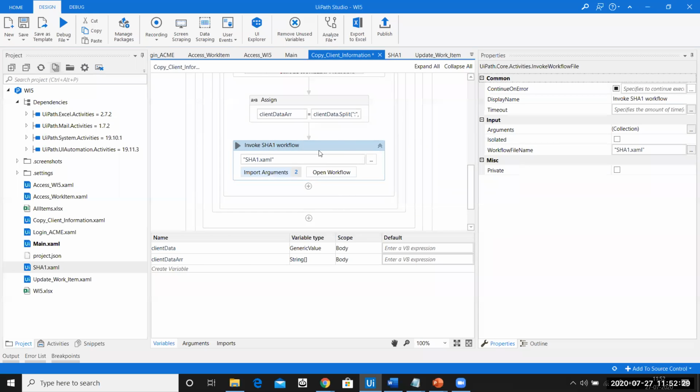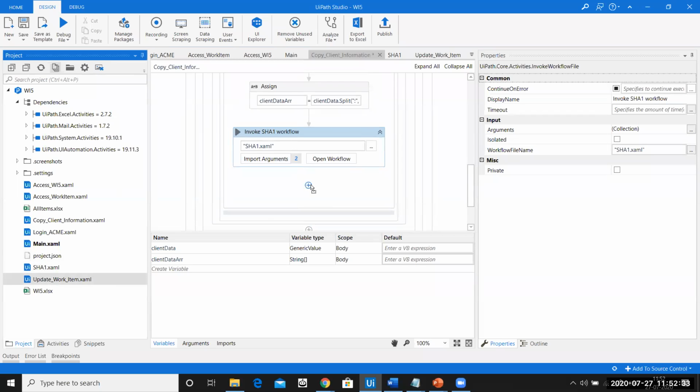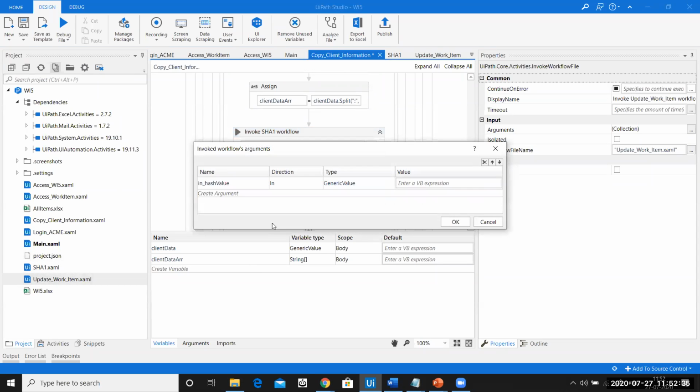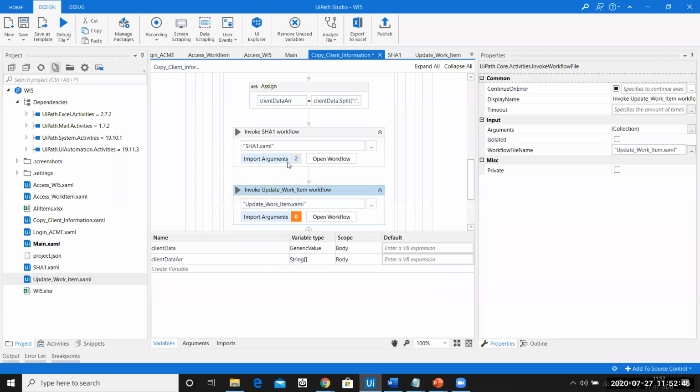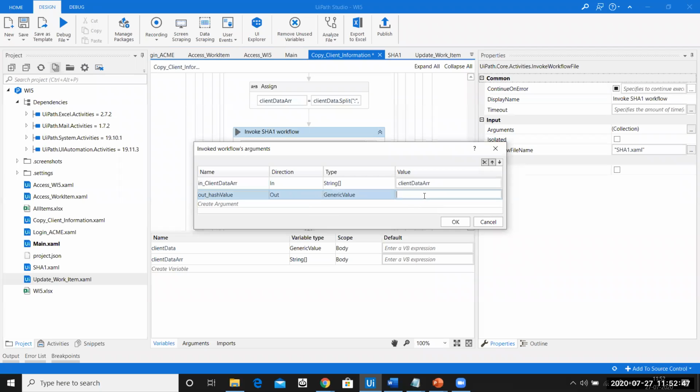So after I do the SHA1, I need to also update the work item. So I'll drag and drop the update work item here. So even the update work item is asking me for some values. So probably what I can do is I can directly pass the hash value from here. So before that, for this out argument, I'll create a hash value here.